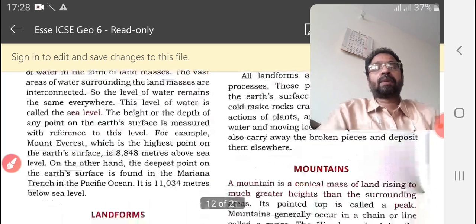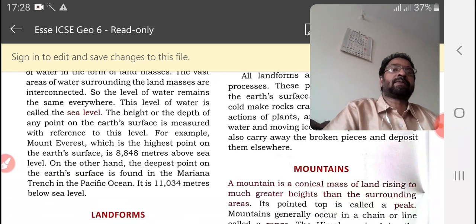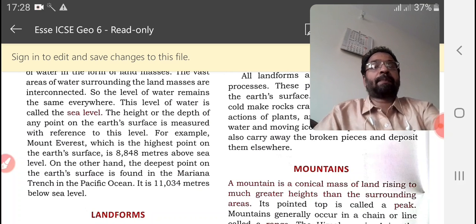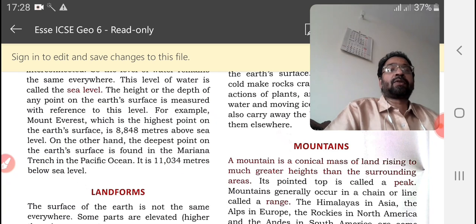Now the height or depth of any point on earth's surface is measured with reference to this level. For example, Mount Everest, the highest point of our surface, is 8,848 meters above sea level.